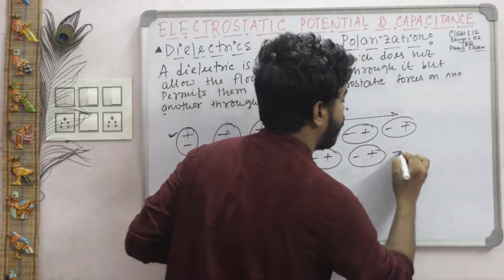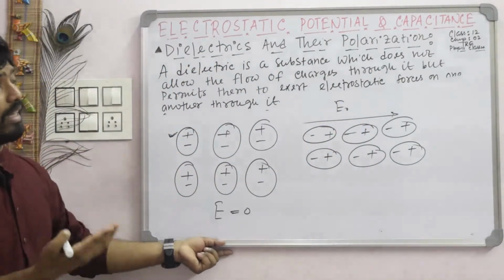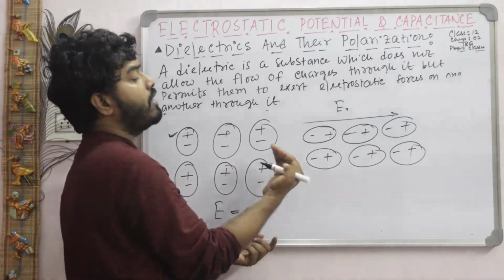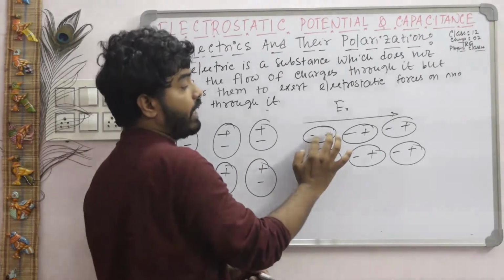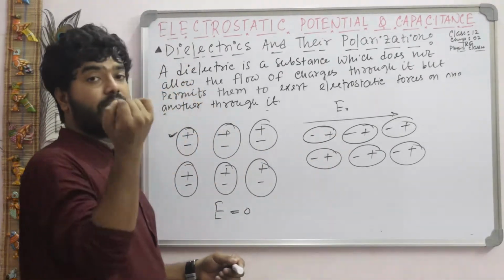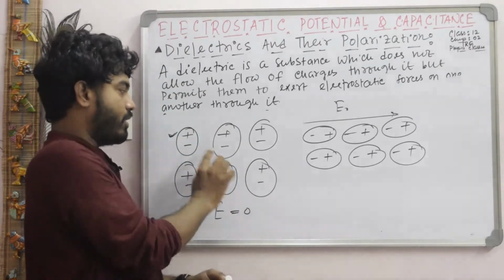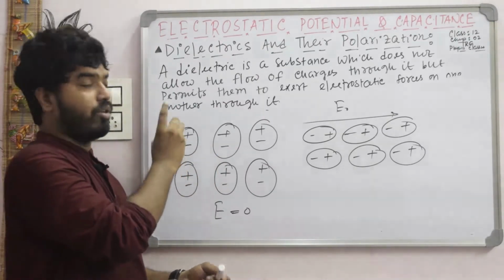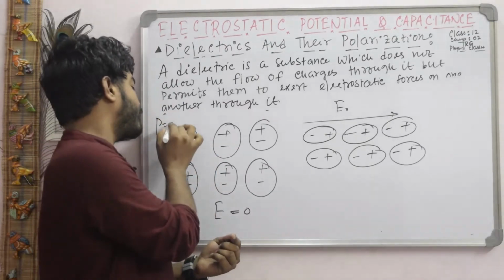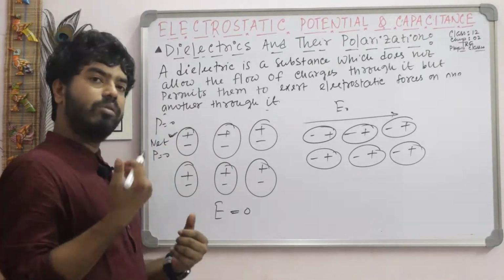That means all the positive charges are toward the right side and all the negative charges are on the left side. That means positive and negative charge now have a small separation. When there is no external electric field, plus and minus coincide with no separation, so the dipole moment P0, as well as the net dipole moment P, is 0.